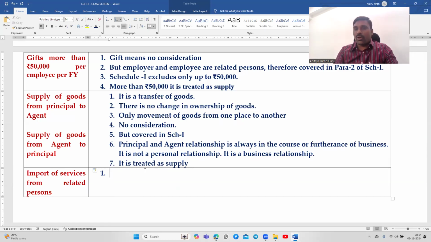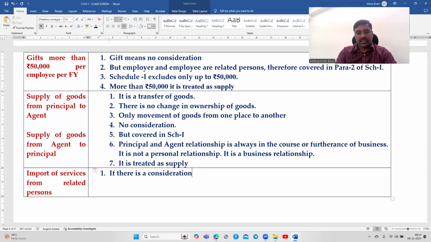Okay, therefore no worry about the consideration. The only thing is about the course or furtherance of business. It must be in the course or furtherance of business. If it is in the course or furtherance of business, if there is a consideration,